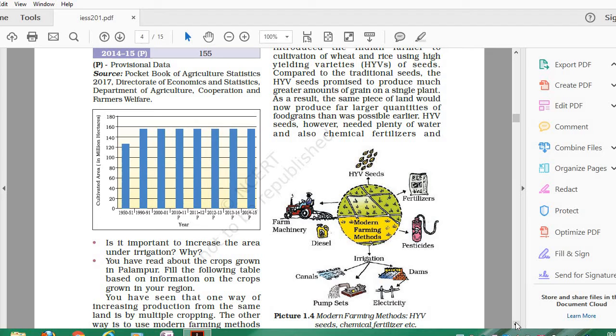As you can see in picture 1.4, modern farming, farmers can increase the productivity of land by using modern farming methods, which include HYV seeds, high yielding variety seeds, farm machinery, diesel, pesticides, fertilizers, and irrigation, electrical irrigation, or advanced irrigation technology like canals, pump sets, electricity and dams.